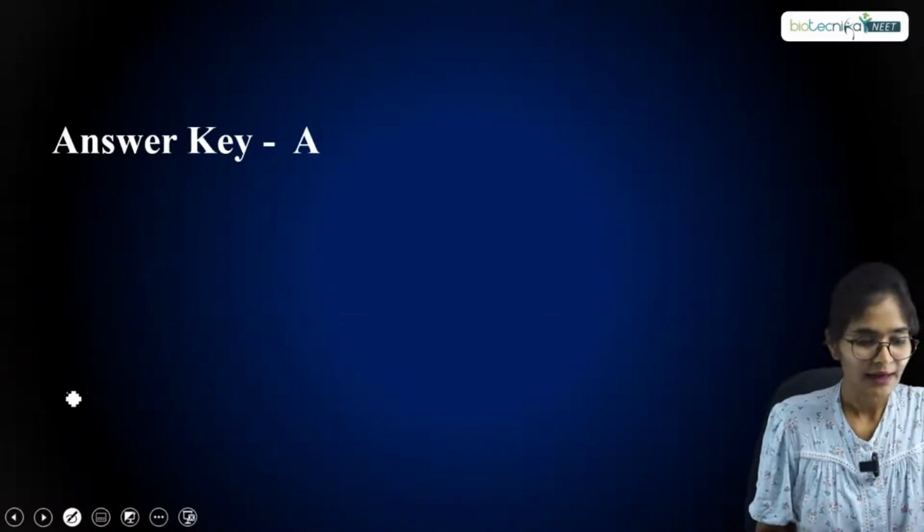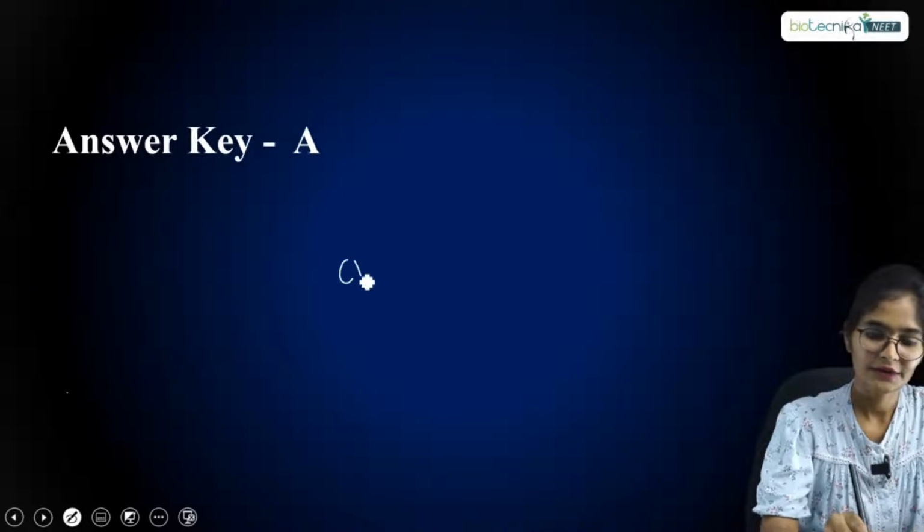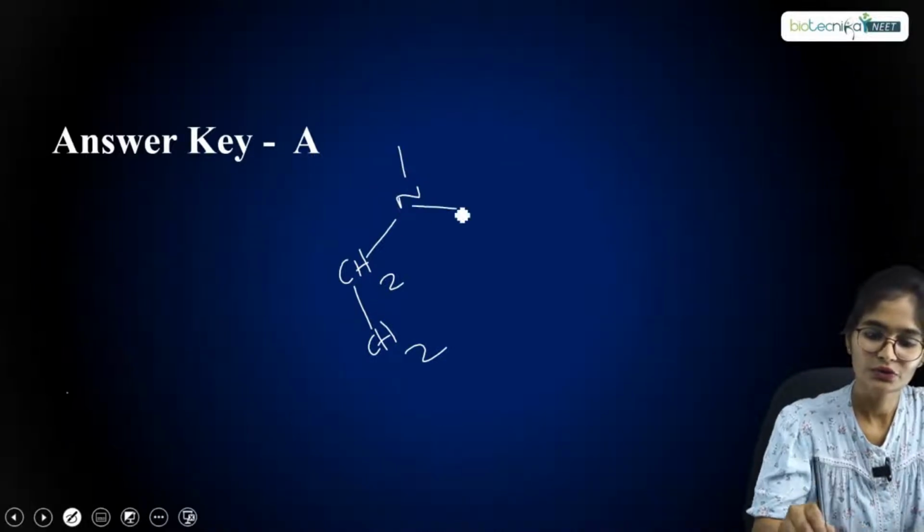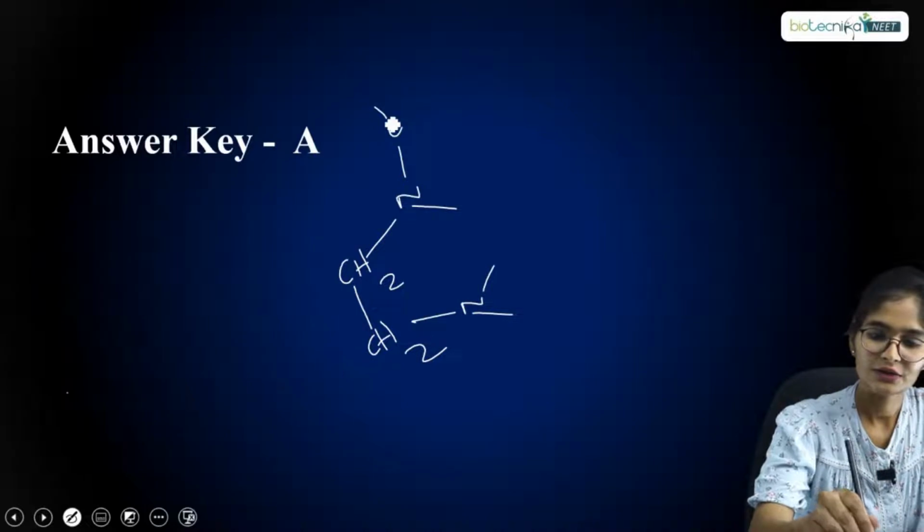If you look at the structure of ethylenediaminetetraacetate, CH2, it has 2 nitrogens bound. Apart from that, this nitrogen will have CH2 and COO minus.